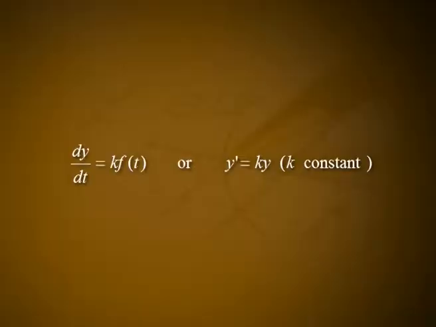If y = f(t) is a quantity that varies with time, then the equation dy/dt = k f(t), or y' = ky, where k is a constant, says that at any time t, the rate at which the quantity changes is proportional to the amount present. Depending on the function, this might describe the loss of heat from a body immersed in a cooling medium, such as hot iron plunged into water.